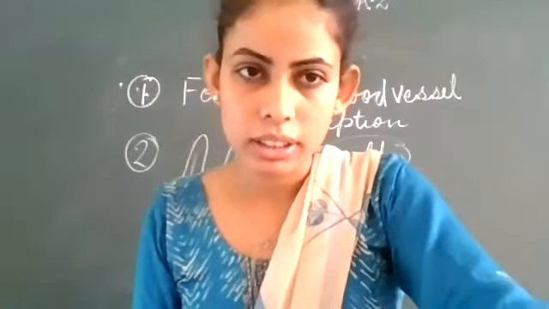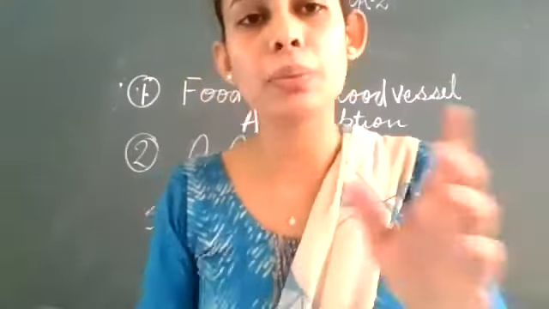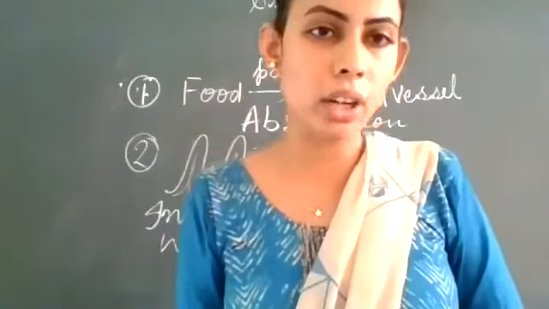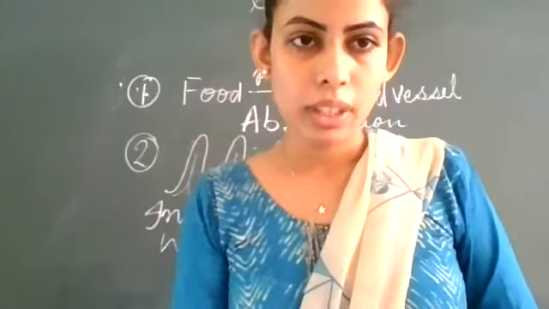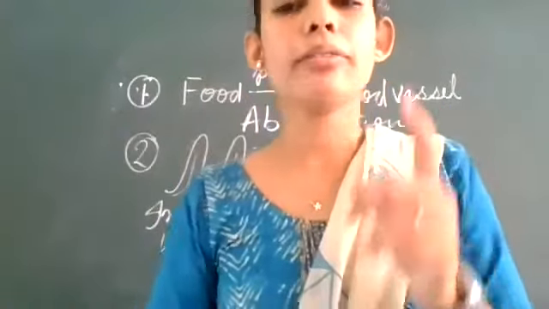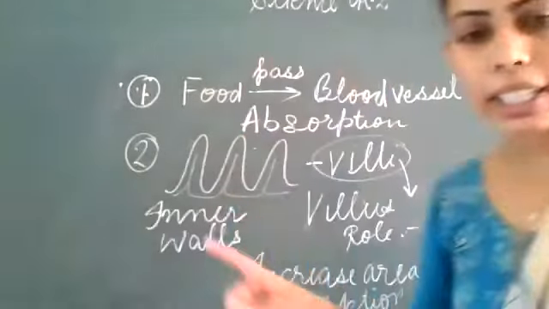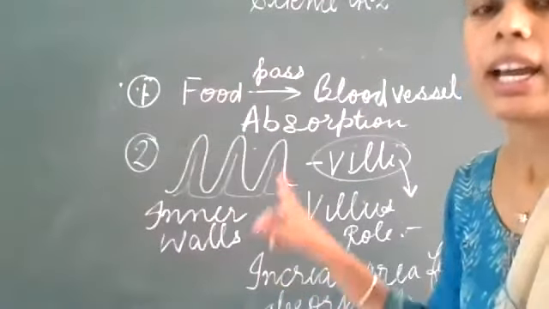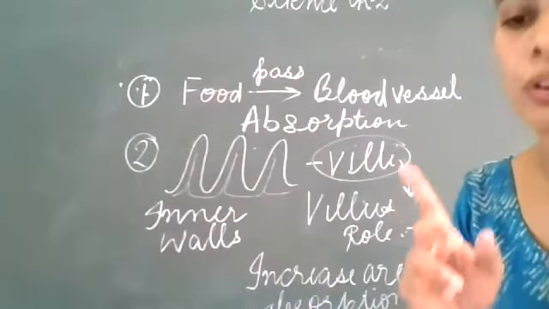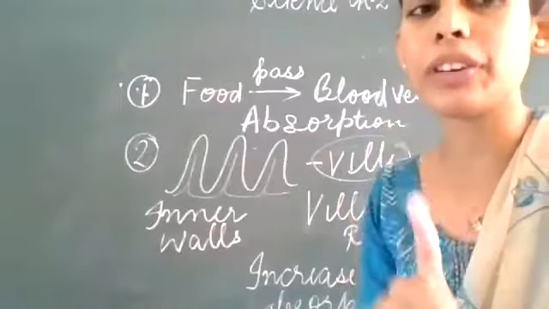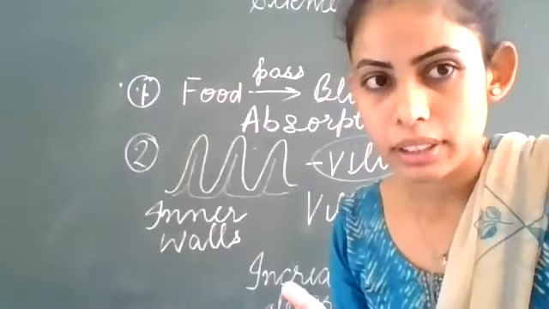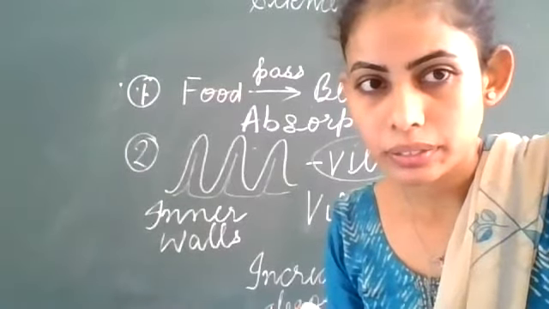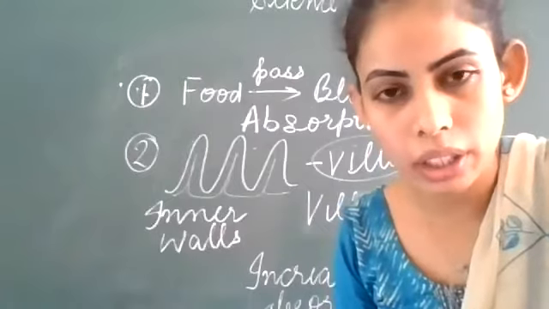Clear? And then it will transport it to the organs of the body. Absorption हो गई है, villi के साथ उसने area provide किया है उसको absorb करने के लिए. अब जो digested food है वो transport होगा different organs में. Clear? It is clear to you all?